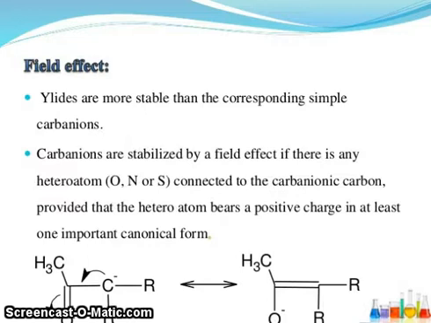Field effect. Halides are more stable than corresponding simple carbanions. Carbanions are stabilized by a field effect if there are any heteroatoms, oxygen, nitrogen, sulfur, connected to the carbanionic carbon, provided that the heteroatoms bear a positive charge in at least one important canonical form.